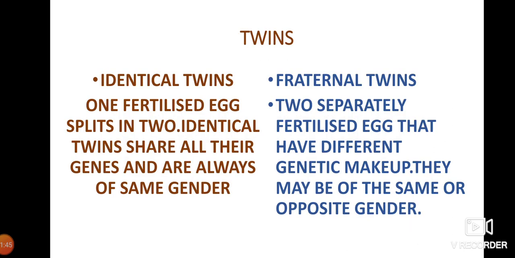So, what are identical twins? There is only one fertilized egg which splits into two. Identical twins share all their genes and are always of the same gender. Fraternal twins, on the other hand, are two separately fertilized eggs that have different genetic makeup. They may be of the same or opposite gender.